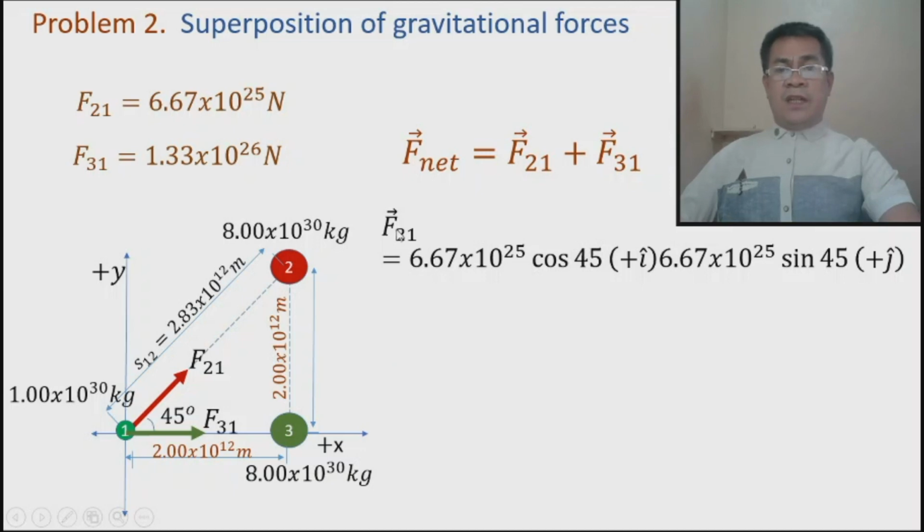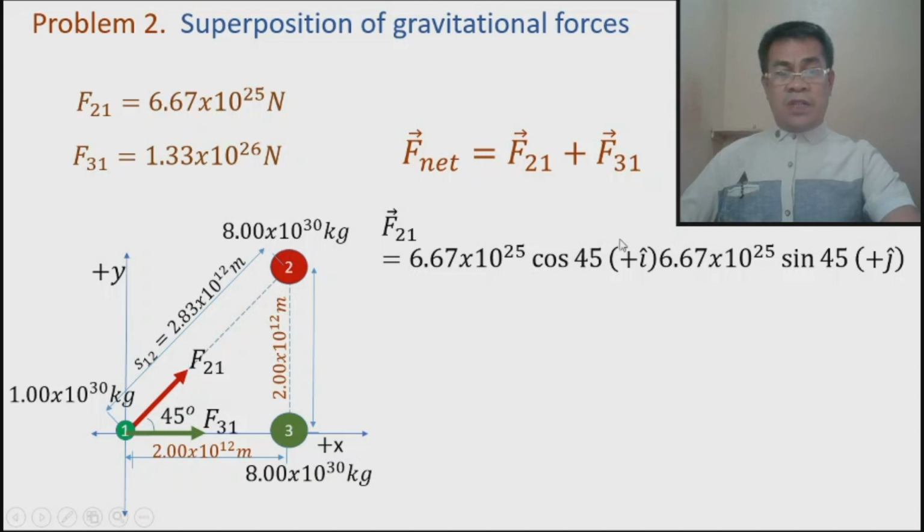Take note that the force that 2 exerts on 1 has a component along x and a component along y. This is the x component and we have the y component. They are in the first quadrant, so all unit vectors must be positive. So this is positive i hat and this is negative j hat. This 6.67 times 10 raised to 25 is the magnitude of this force.